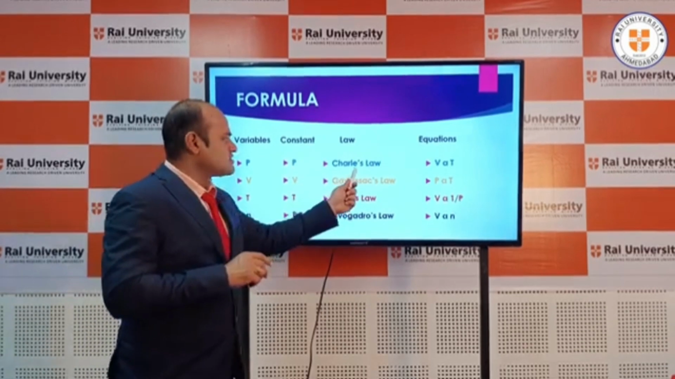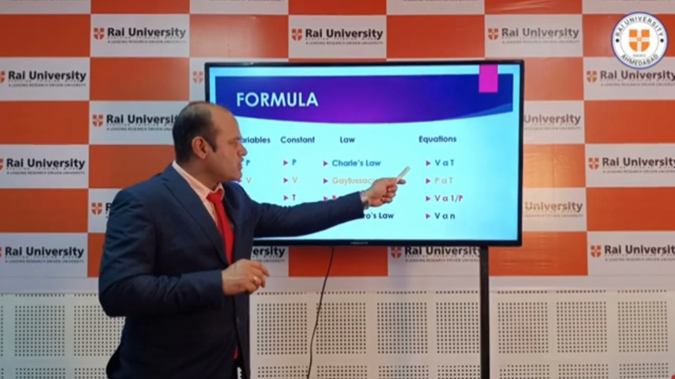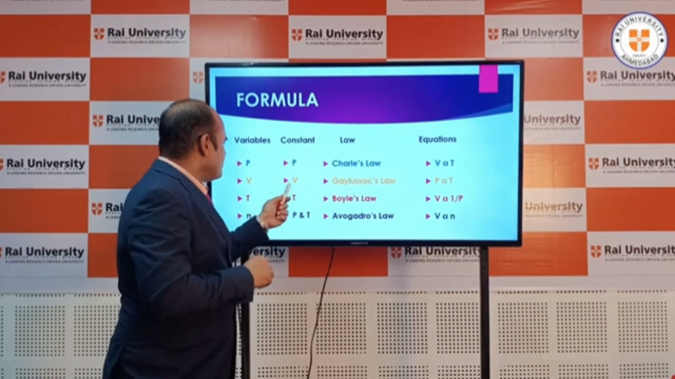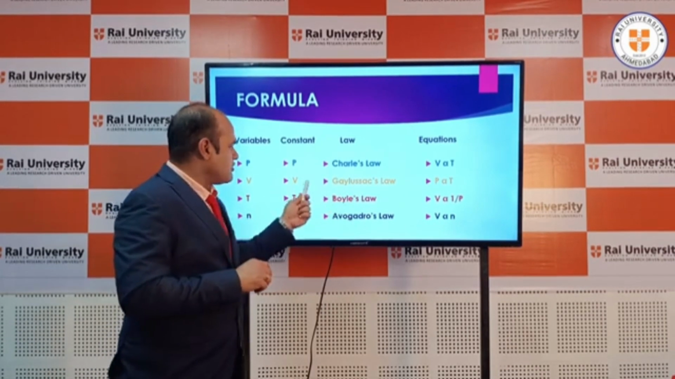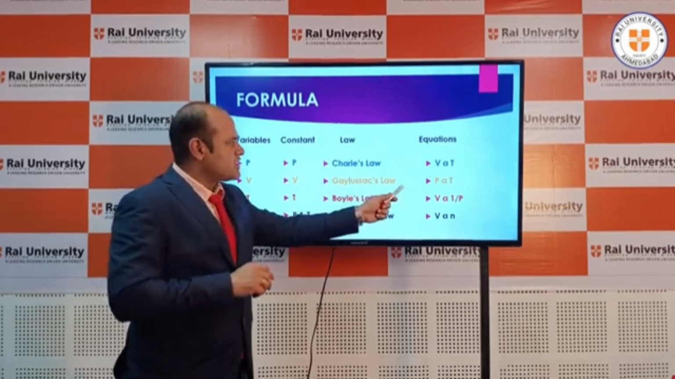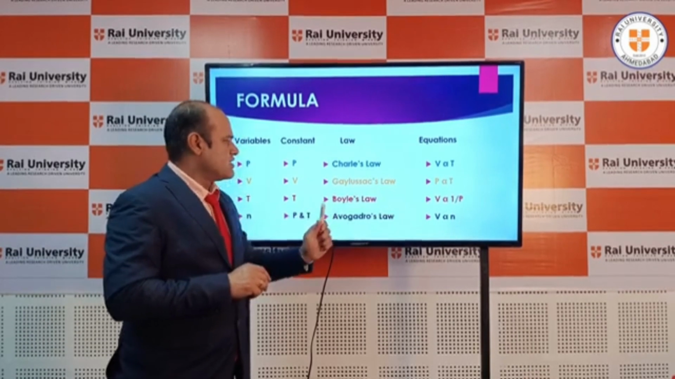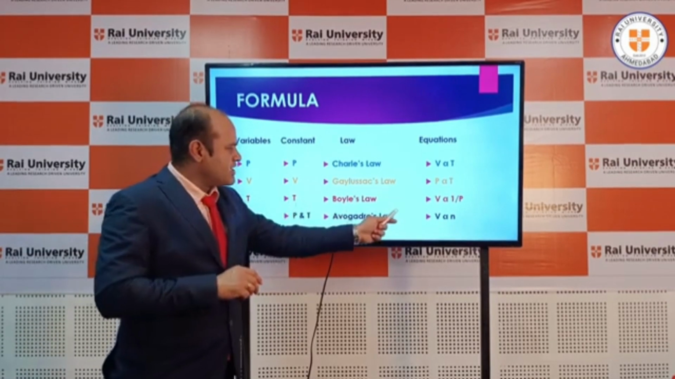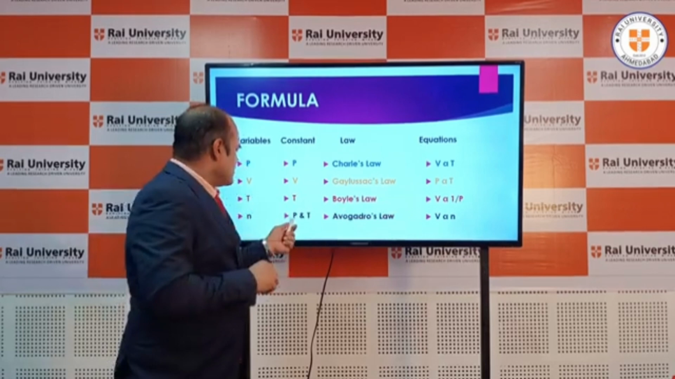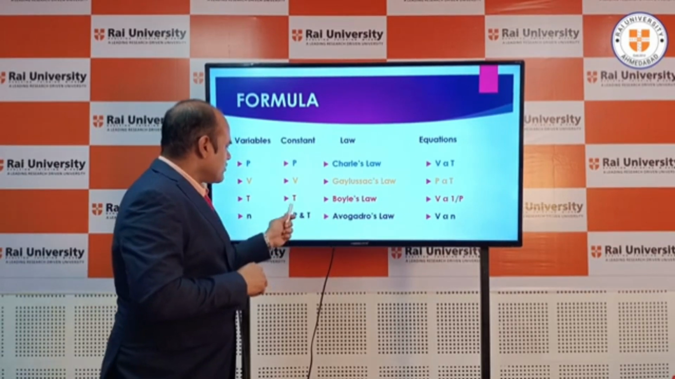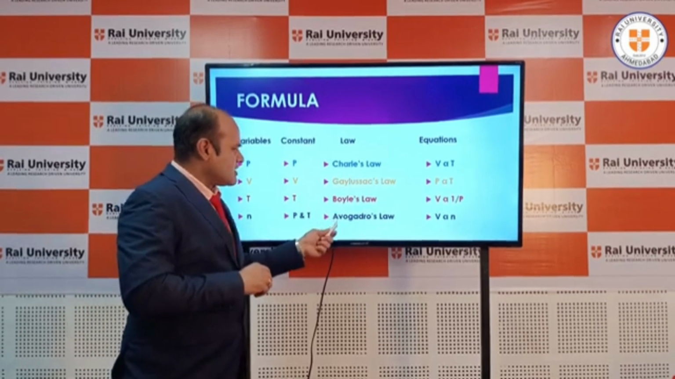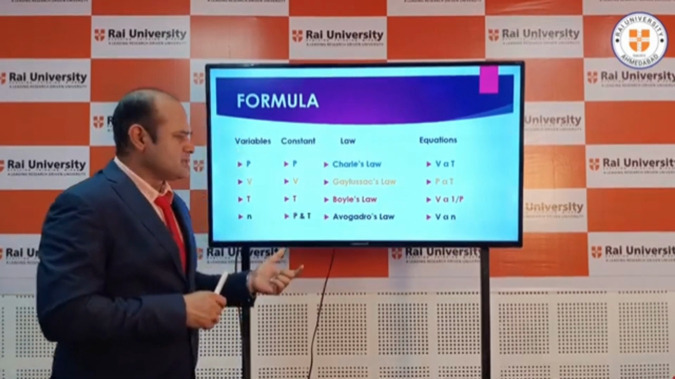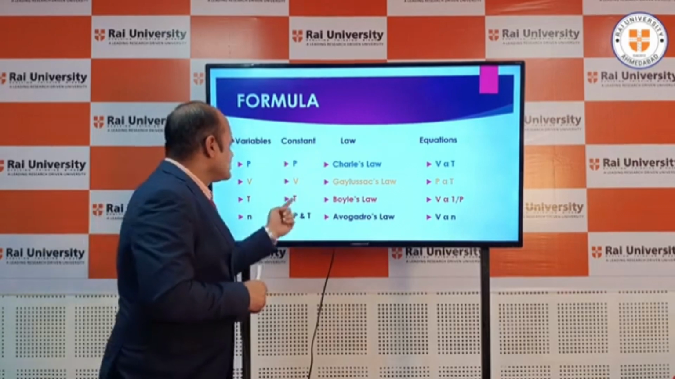Where pressure is constant, that is called Charles law, and the variables are volume and temperature. Next, in Gay-Lussac law, volume is constant, so the variables are pressure and temperature. Next is Boyle's law. In Boyle's law, temperature is constant and the variables are volume and pressure. Next is Avogadro's law. In Avogadro's law, pressure and temperature are constant and volume is directly proportional to the number of moles of the gas.